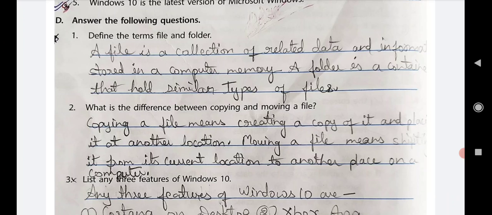I repeat the answer. A file is a collection of related data and information stored in a computer memory, and a folder is a container that holds similar types of files.